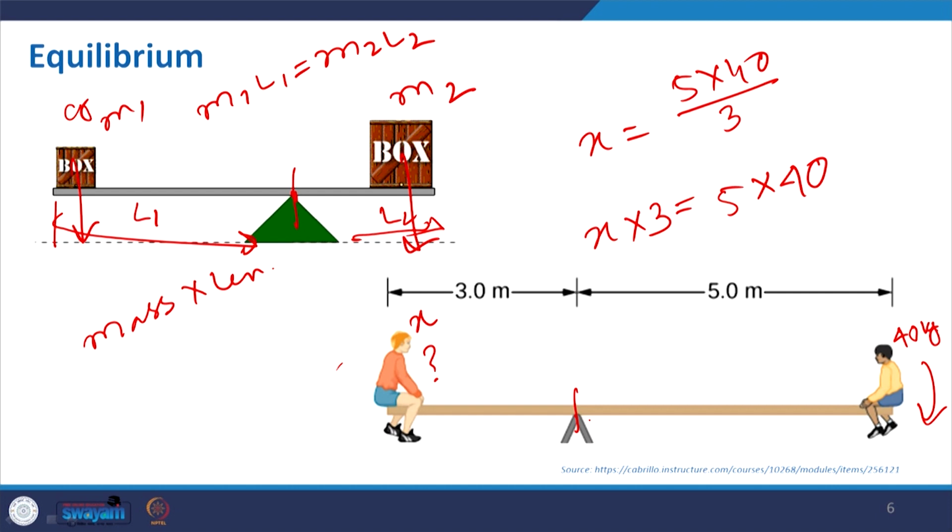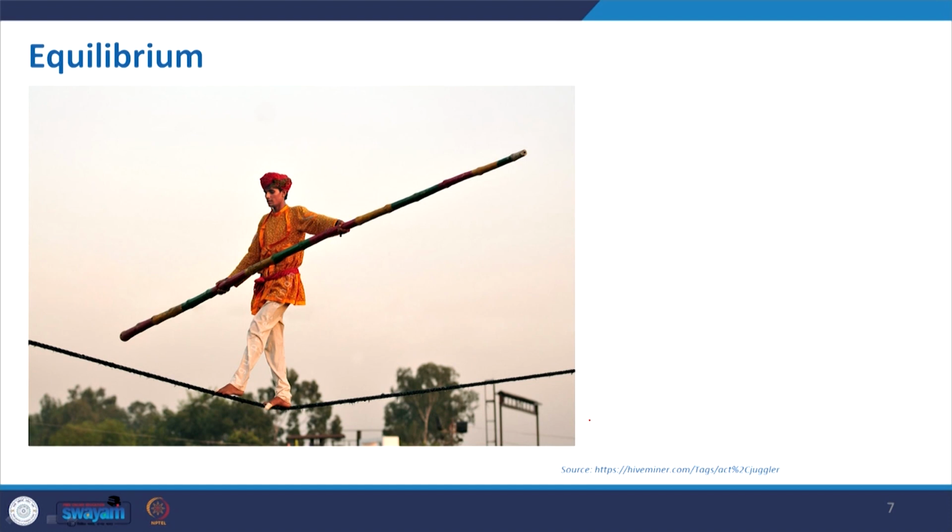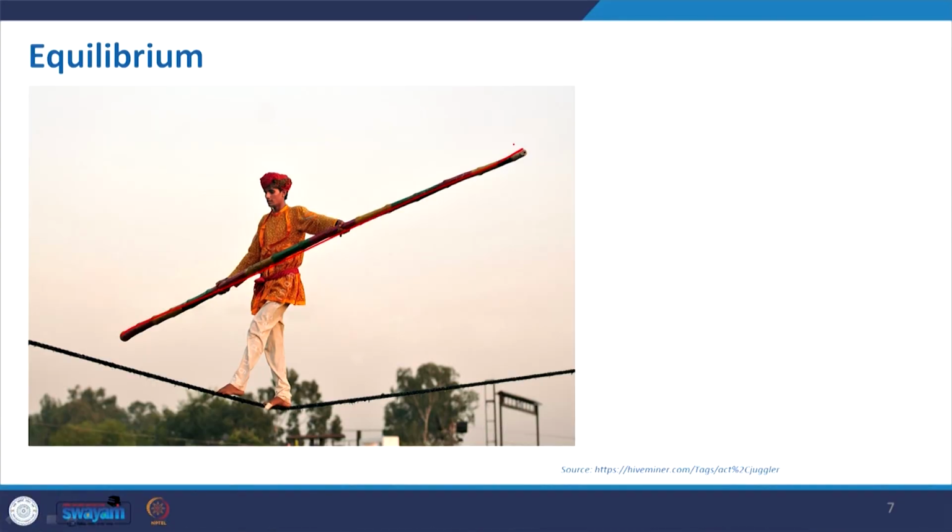equilibrium. Now, this is another example, many a times we also experience it. This is really a talent, but here the basic principle, the physics, plays the role to balance it out. The balancing with this stick has tremendous importance, which will adjust the center of gravity so that it aligns with this particular rope to get it stable.